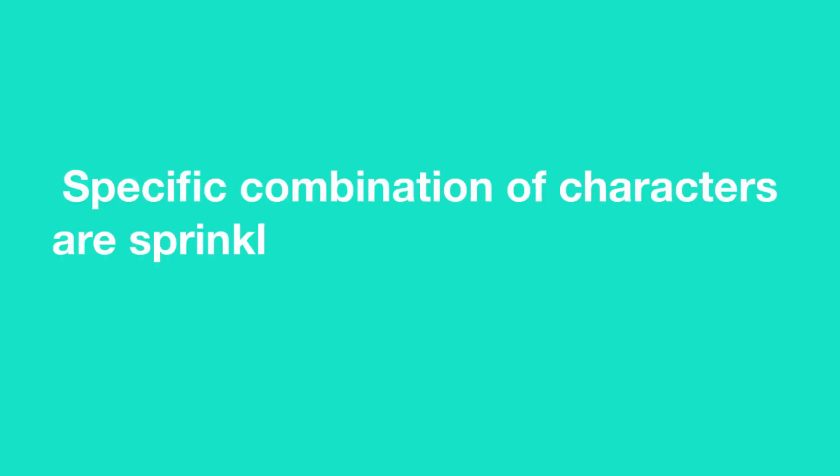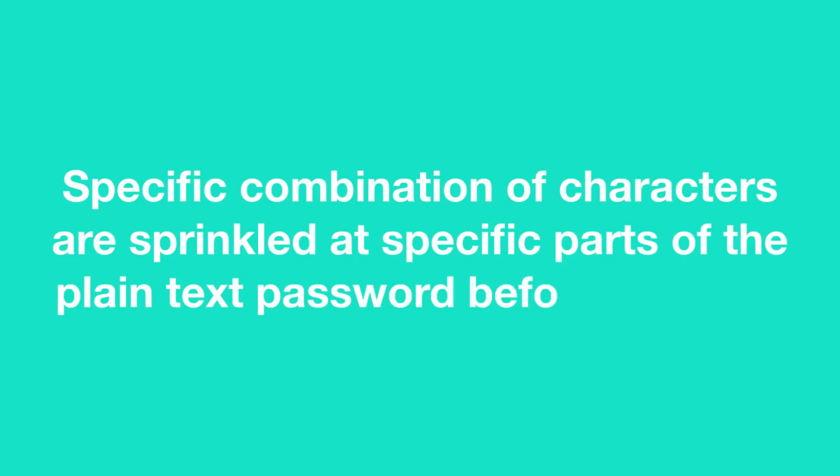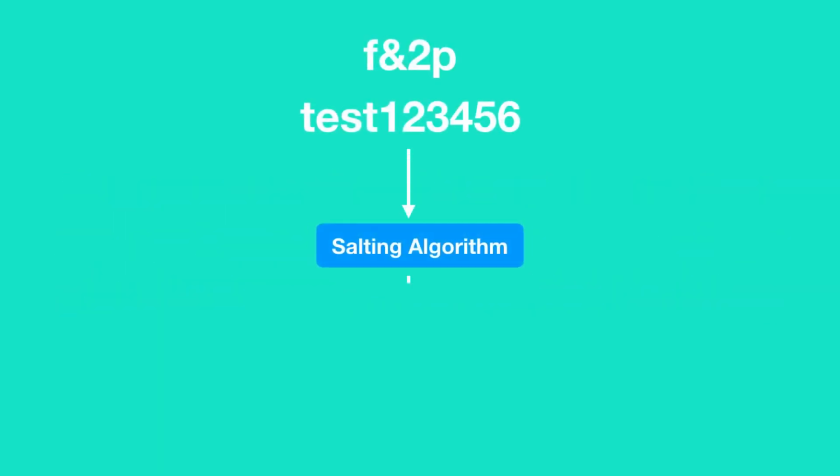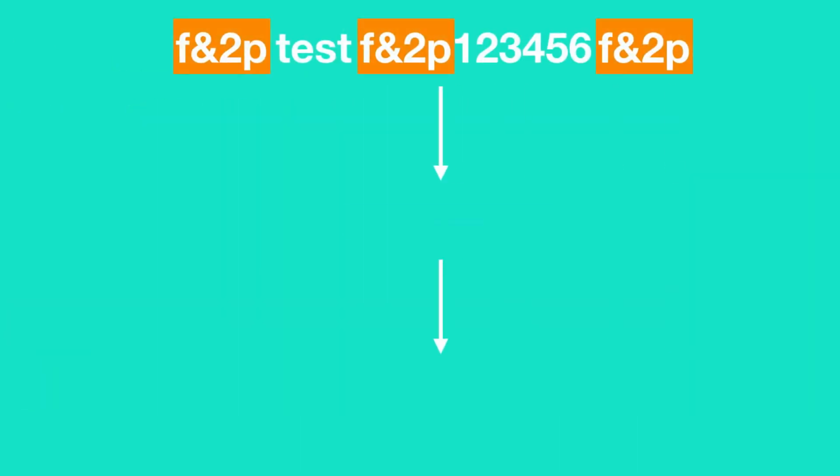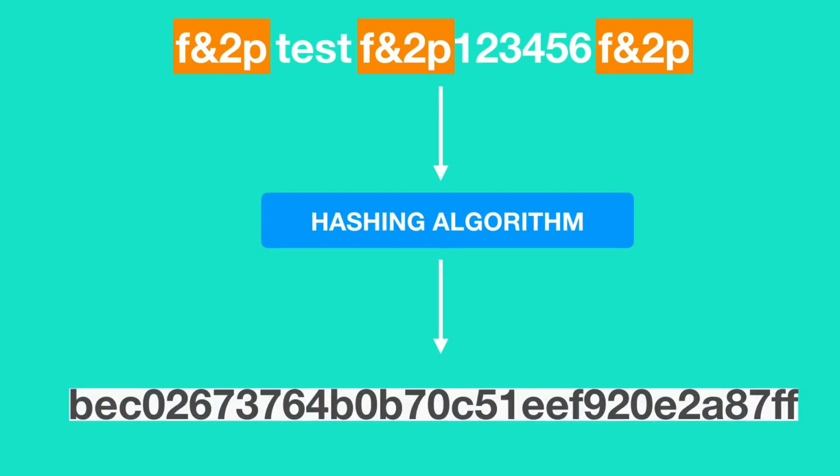A new technique called salting was introduced by security analysts to give hackers a hard time in cracking passwords. In this technique, a specific combination of characters are inserted at specific positions of the plain text password before hashing. Every company has its own salting algorithm and they don't make their salting algorithm public. For example, let's say Facebook's salting algorithm inserts a string f&2p at the beginning, after the third character and at the end of the plaintext password. After salting the password, the salted password is then hashed by a hashing algorithm.